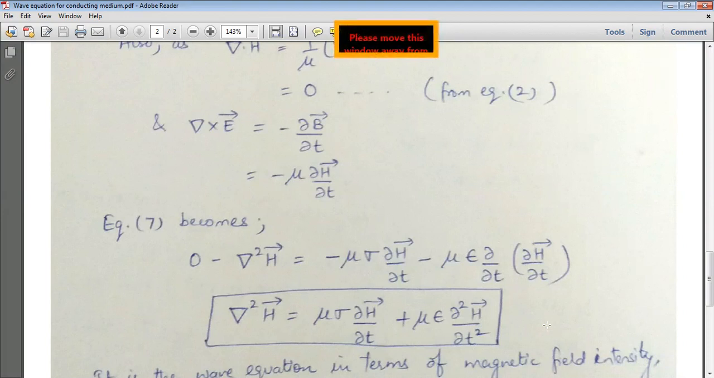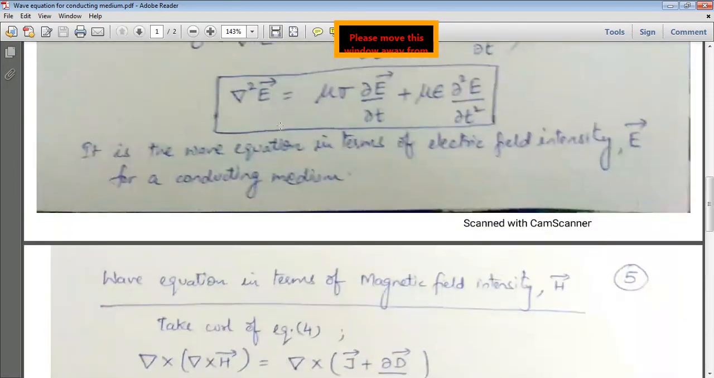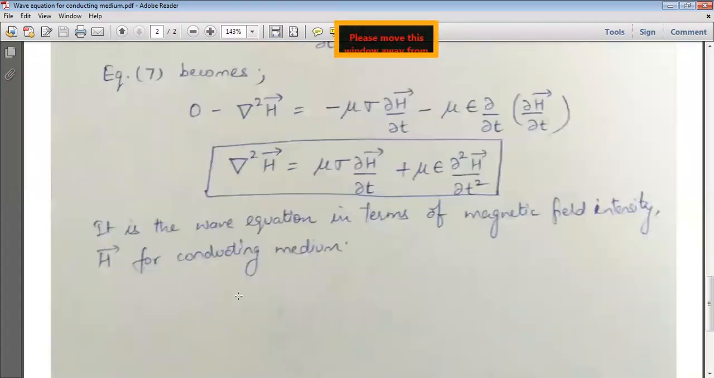So it is approximately the similar equation but in the form of H. See here, that is the equation in the form of E. So the equations are almost similar, but here it is in the form of E vector and here it is in the form of H vector. So these are the two wave equations in terms of electric and magnetic field vectors for the conducting medium. So this is the wave equation in terms of magnetic field intensity, that is H vector, for a conducting medium.